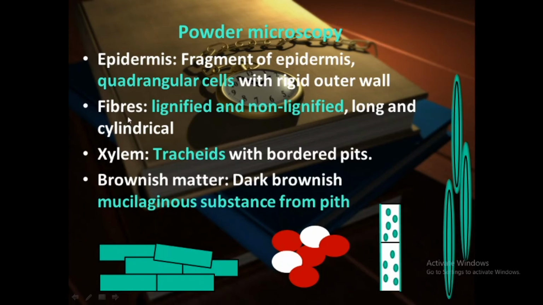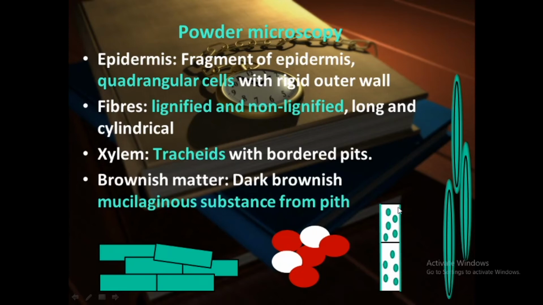Next, the fibers, both types of fibers, as I told earlier, lignified as well as non-lignified. These fibers are long and cylindrical, you can see here. Then xylem is also visible. This xylem shows tracheids with bordered pits.